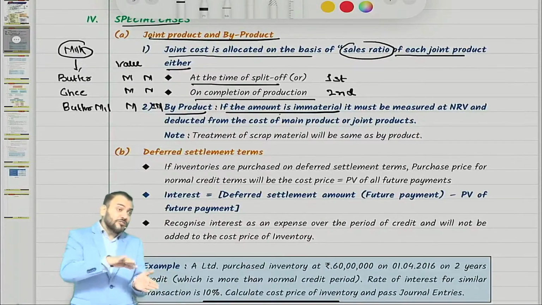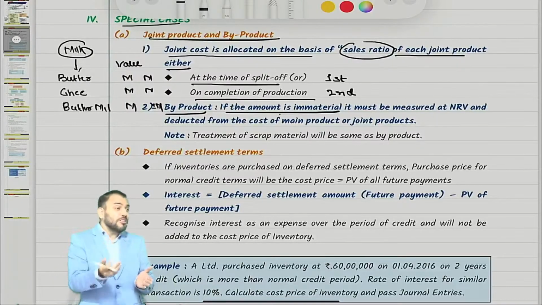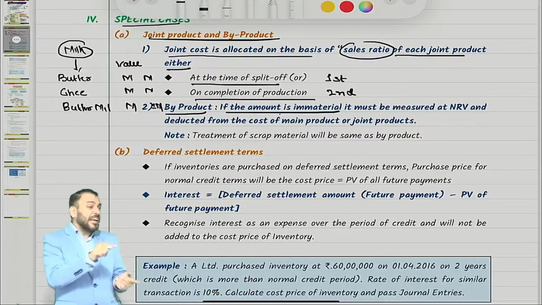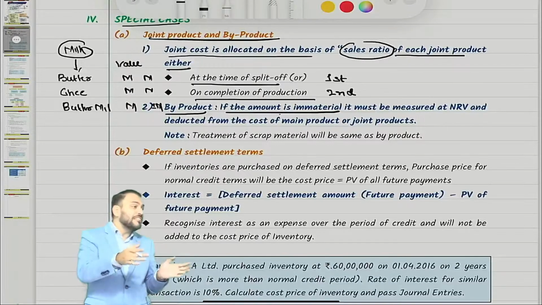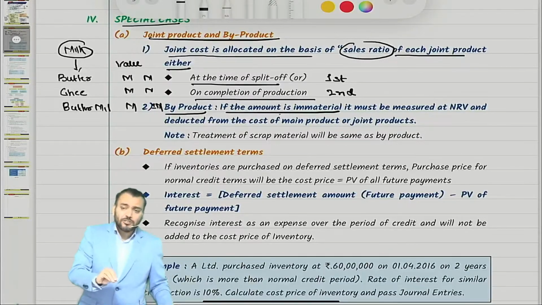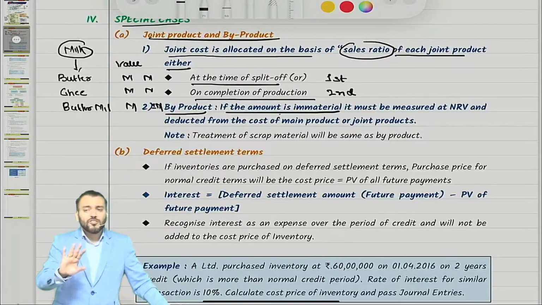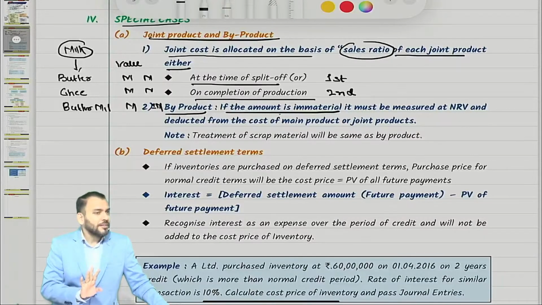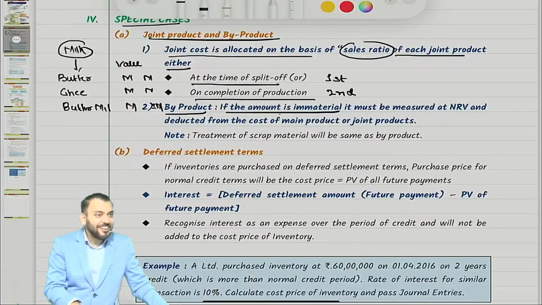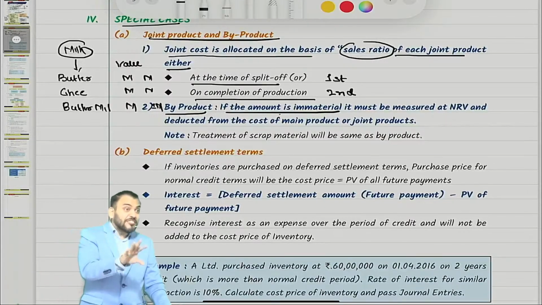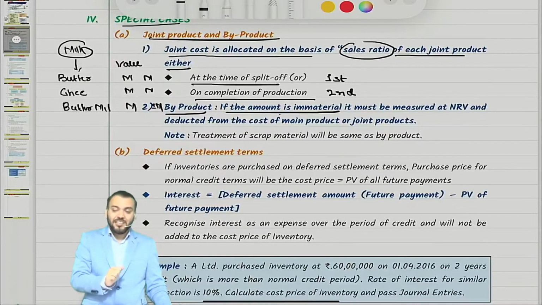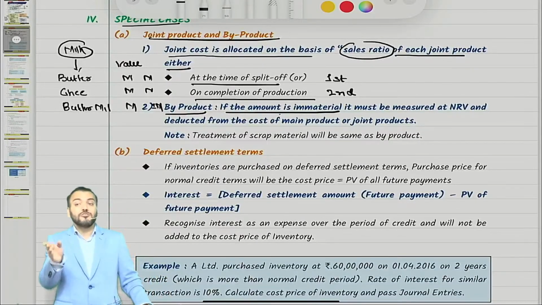Now Ind AS 2 says cost price or NRV, whichever is lower, so we need to find out the cost price first, then measure NRV, then compare. Can I say it will be a lengthy method? Therefore, Ind AS 2 says that for a byproduct, cost price determination is not required. They have given some relaxation because these are immaterial.